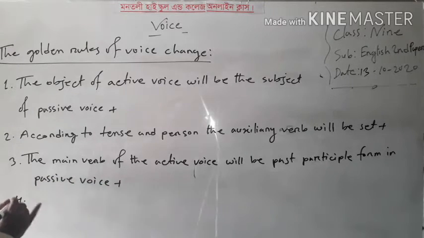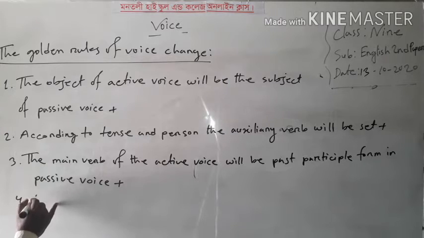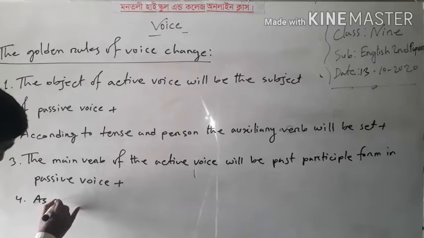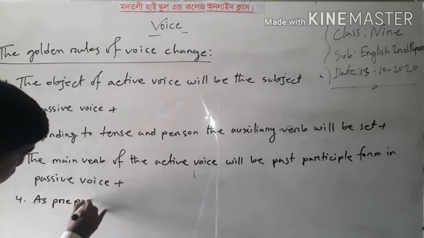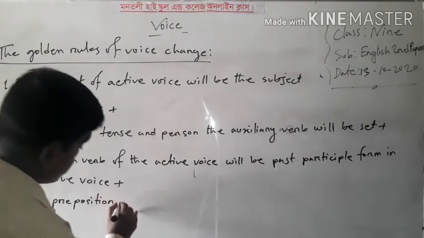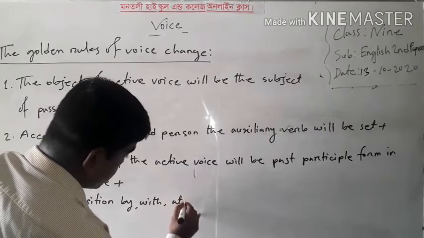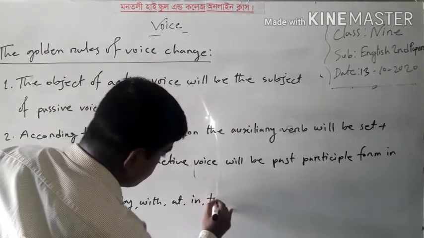Plus number 4, according to the subject, as preposition we can write by, with, and, in, to.